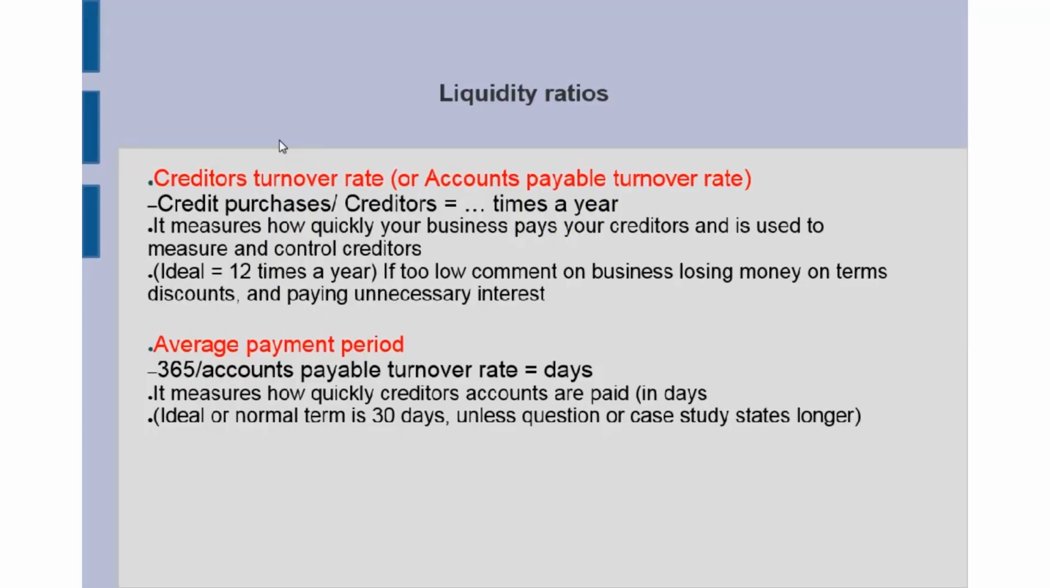The average payment period is then linked to this, because you're going to use your previous answer in the calculation. Again, 365 or 366, depending on leap year or normal year, divided by your accounts payable turnover rate. And this will give you how many days we take to pay our creditors. We have to look at the case study or, in the specific question, the scenario that's given, because sometimes our creditors allow us about 45 days to pay or 60 days to pay. So then that must be your guideline as to which norm you will use, or the ideal situation.